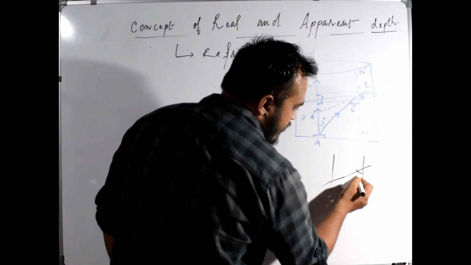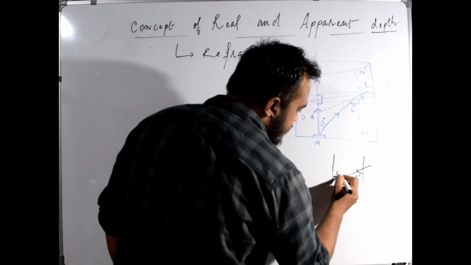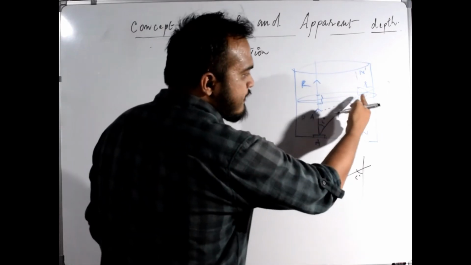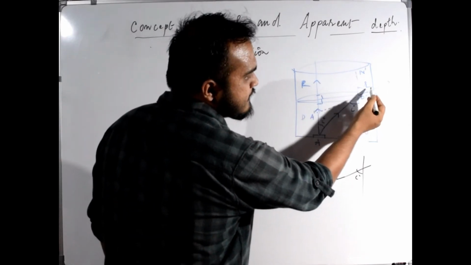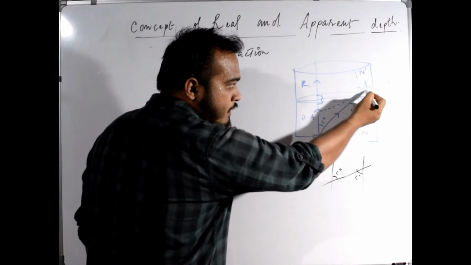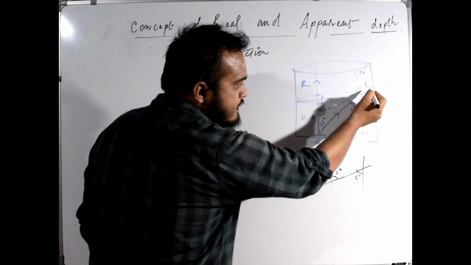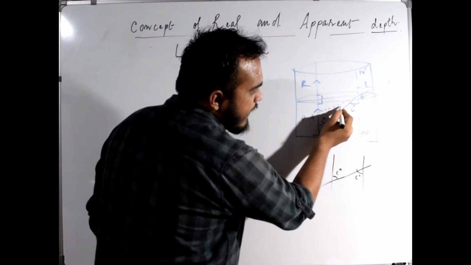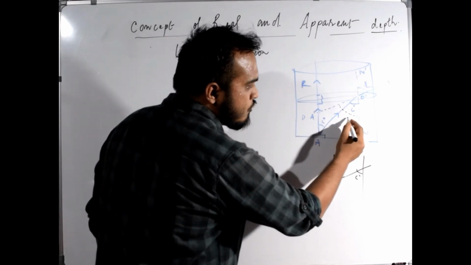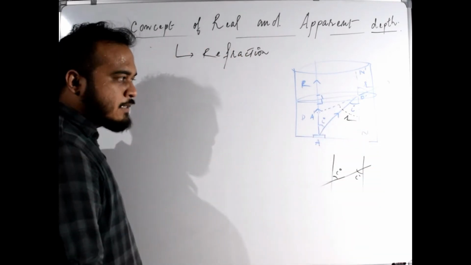If this is the angle i, this will also be equal to i. On the other hand, if we see here, this is the angle of refraction, small r. If this is r, this whole angle will also be equal to r, that is small r.